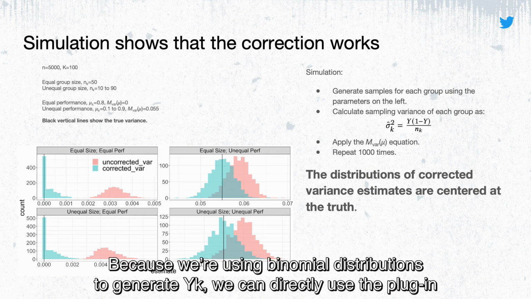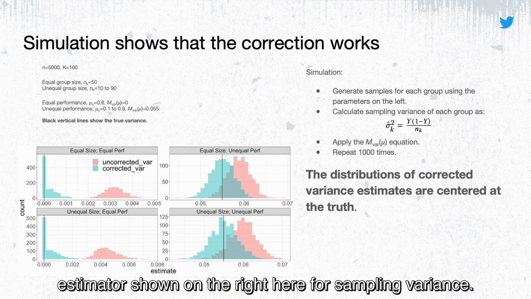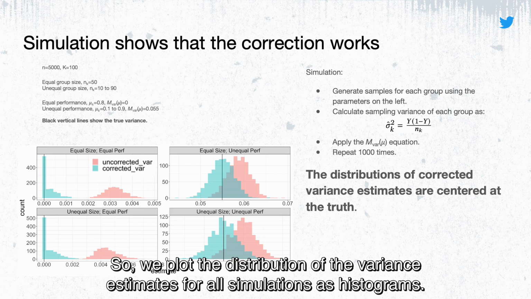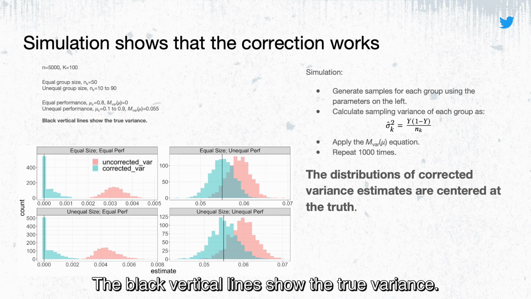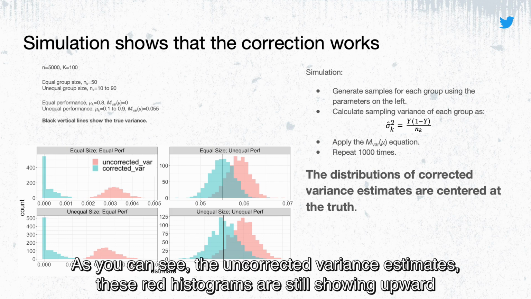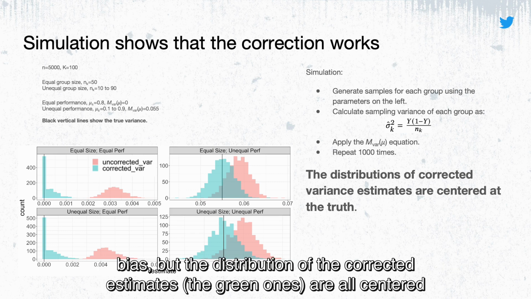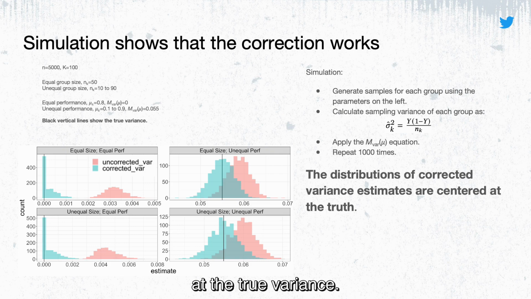Because we're using binomial distributions to generate YK, we can directly use the plugin estimator shown on the right here for sampling variance. So we plot the distribution of the variance estimates for all simulations as histograms. Each panel here shows a different condition. The black vertical lines show the true variance. As you can see, the uncorrected variance estimates, these red histograms, are still showing upward bias, but the distribution of the corrected estimates, the green ones, are all centered at the true variance. Therefore, the correction is working.